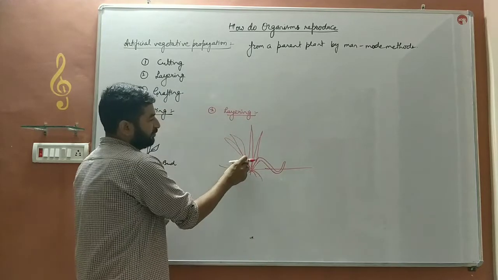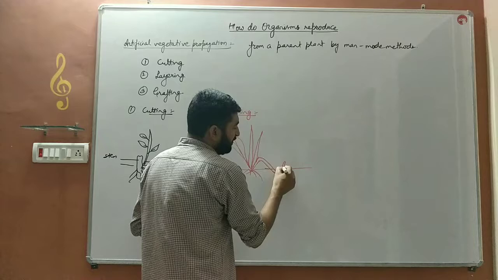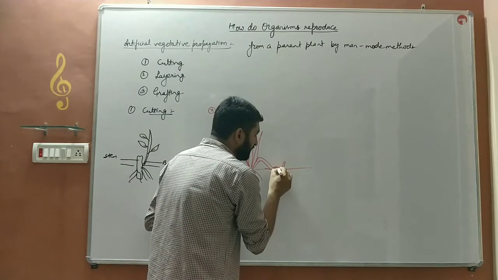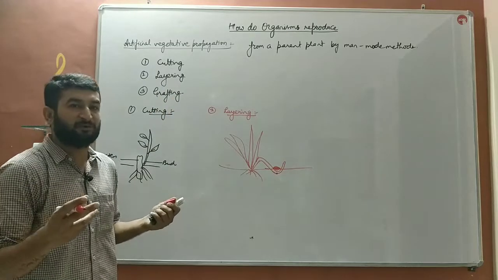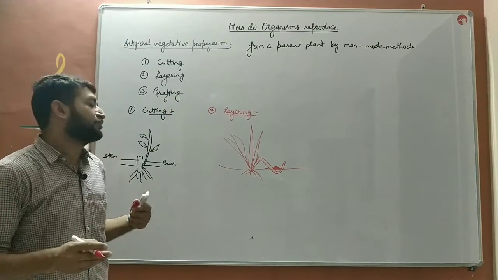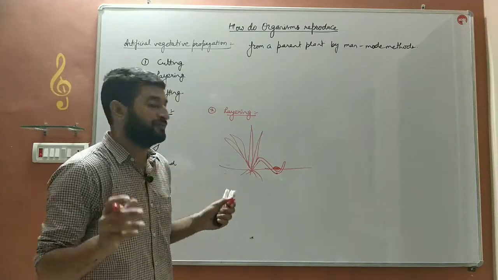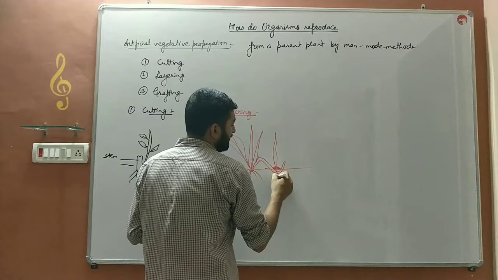Like this. This part originally is straight, but the part which has a reproductive bud over it is placed into the soil, and then mounting of sawdust or fertile soil is done over it. Mounting means uske upar tila bana denge, so that the nutrient availability to that particular part will be enriched. After some time, that part will grow into a young plant.